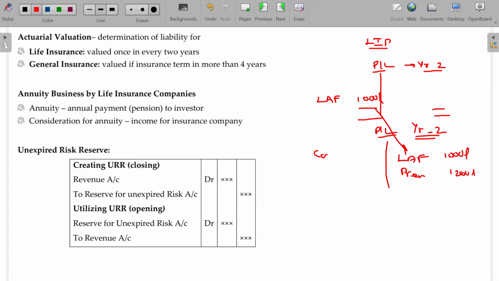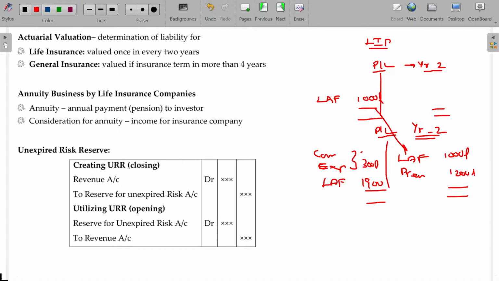And in this year, commission and other management and operating expenses together maybe around 300 lakhs. Now, what is the balance? Maybe 1,900. This 1,900 is also life assurance fund.